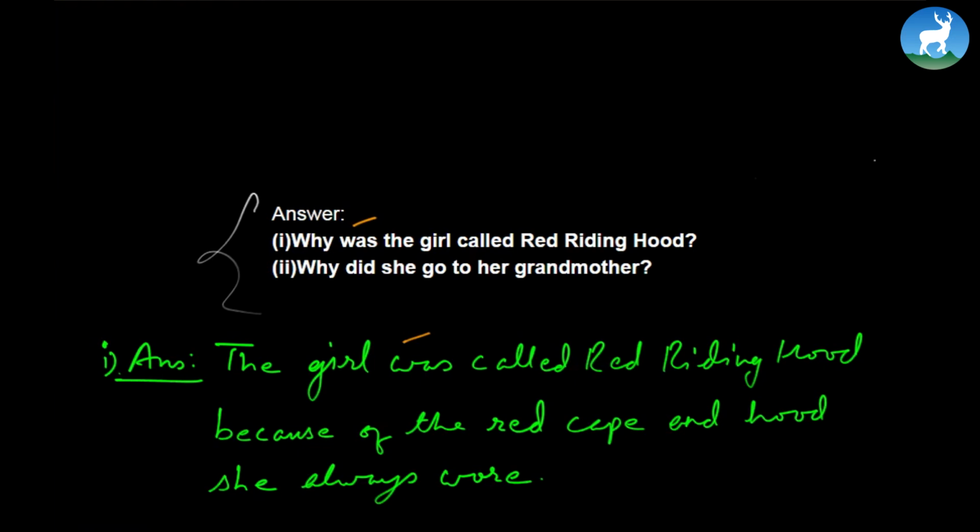Again, if you go to number 2, why did she go to her grandmother? How are you going to begin it? See, there's did here, simple past. So when you start the answer, go changes to simple past: she went to her grandmother. And of course, you will get the answer in the first paragraph itself.